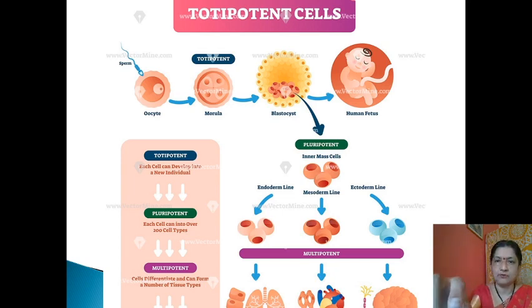From this blastocyst, we then study different types of stem cells, which are totipotent, multipotent as well as pluripotent. Depending upon their self-renewable characters and their potency, they can be differentiated into these types. So in this diagram, how the stem cells develop into different cell types is shown.